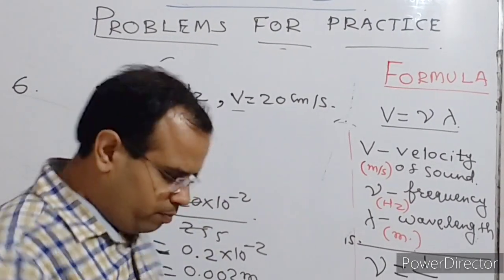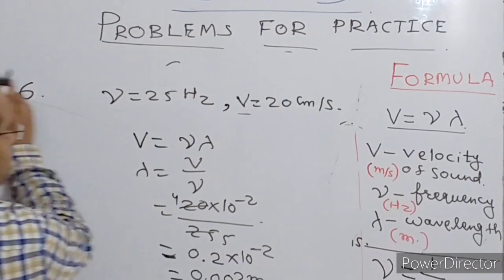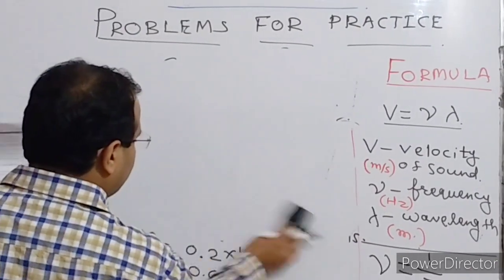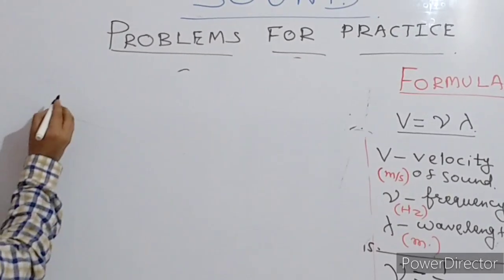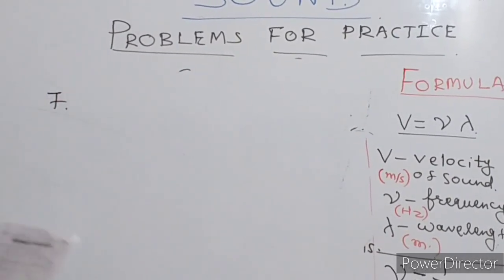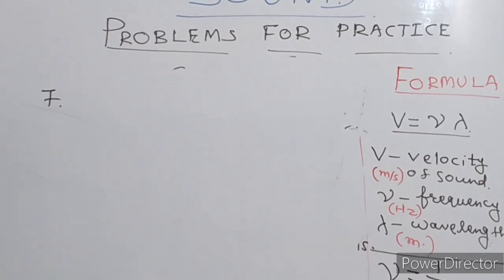Okay. Let us discuss question number 7. Now in question number 7 you see here that a sound wave has a frequency of 2 kilohertz.